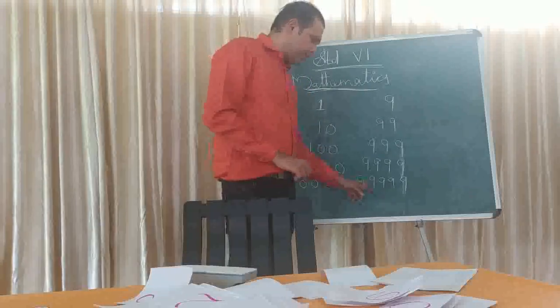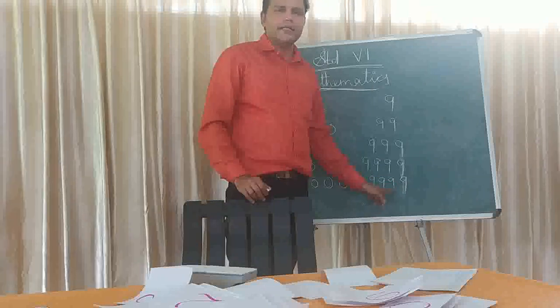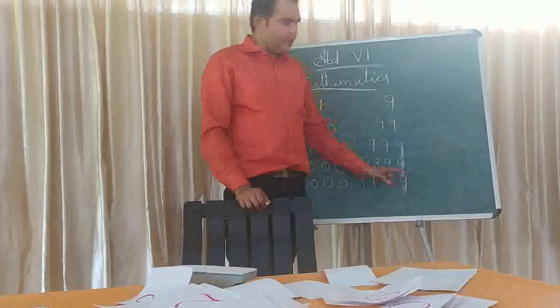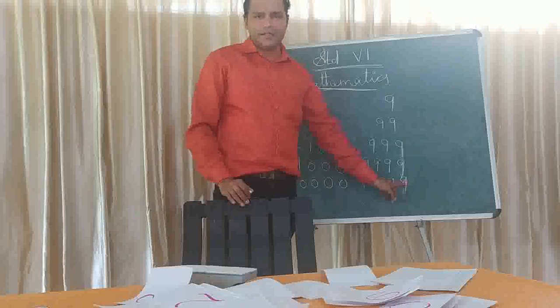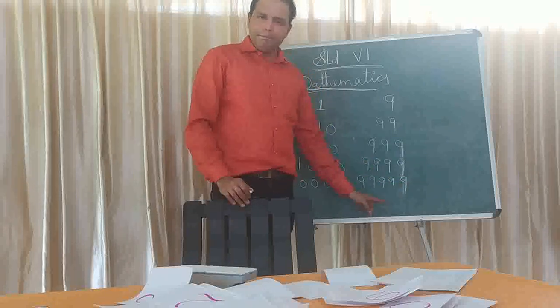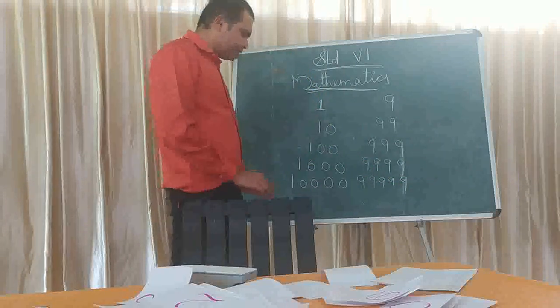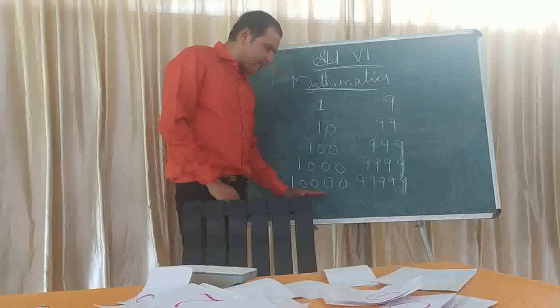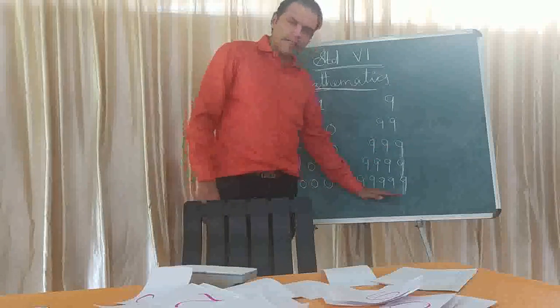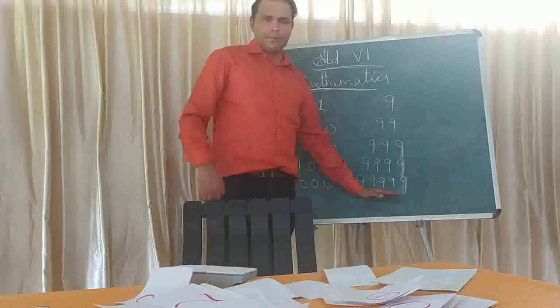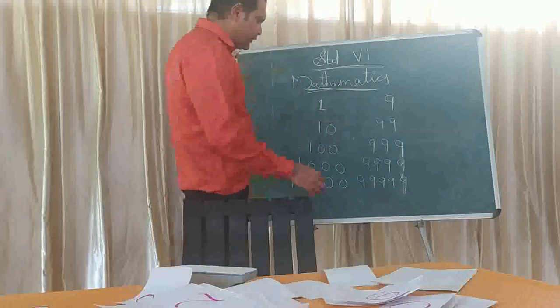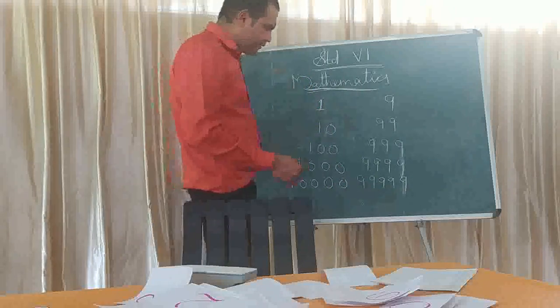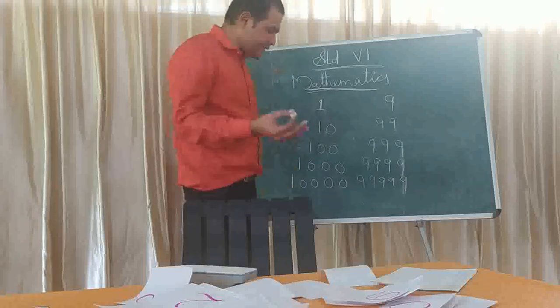Yes, 99,999. Okay, so now we have learned the smallest 5-digit number and the largest 5-digit number. Okay, then the next number, that is the smallest 6-digit number.